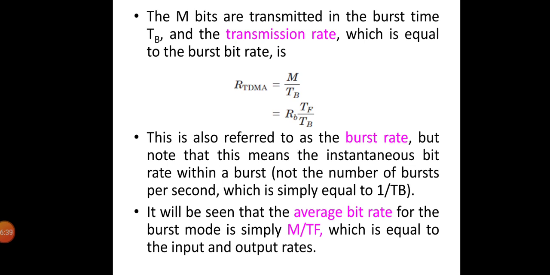This is also called the burst rate, but note that this means the instantaneous bit rate within a burst, not the number of bursts per second, which is simply equal to 1 by TB. So it will be seen that the average bit rate for the burst rate is simply M by TF, which is equal to the input and output rates.